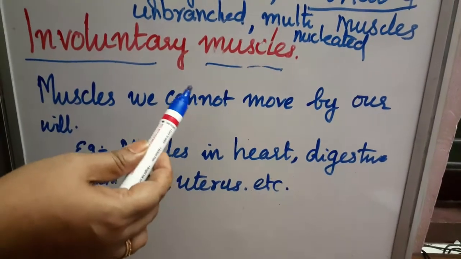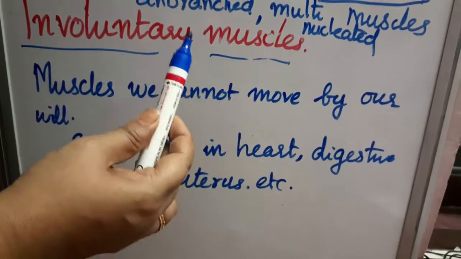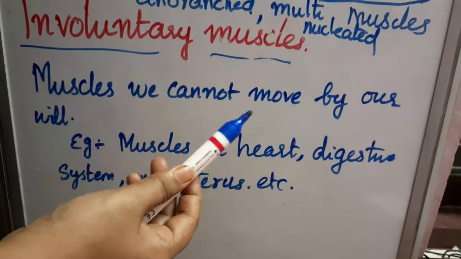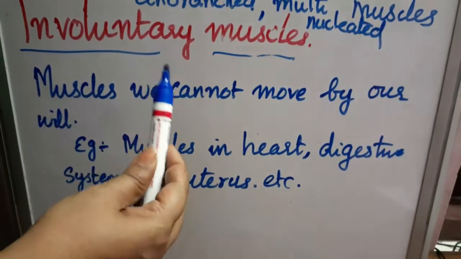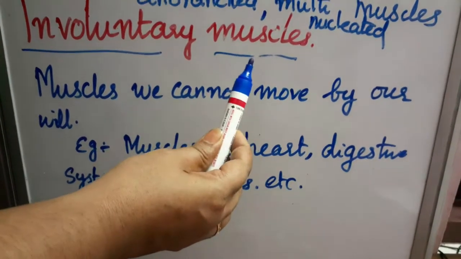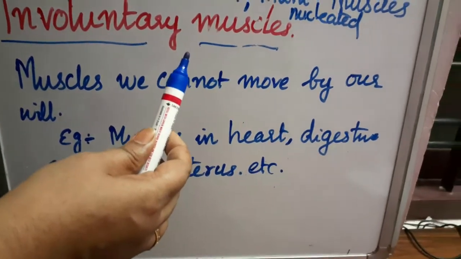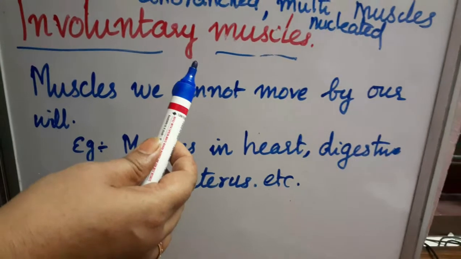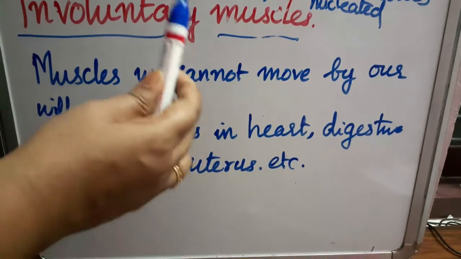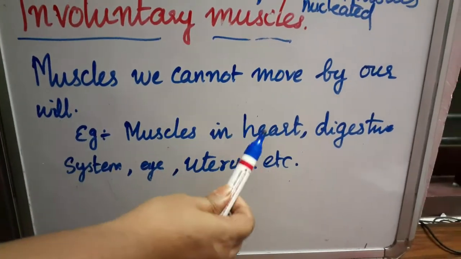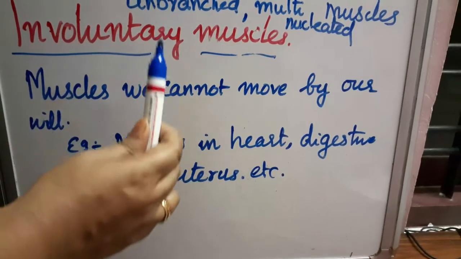So the movement of food in the alimentary canal or the contraction and relaxation of blood vessels are all involuntary movements. We cannot start or stop them with our wish. That type of muscles is known as the involuntary muscles. Take the iris, in the eye. How much time can you keep your eye open? After a few minutes, automatically it will close. So that also is made up of involuntary muscles. Other than that, the muscles in the heart, digestive system, eyes, and uterus are all made up of involuntary muscles.